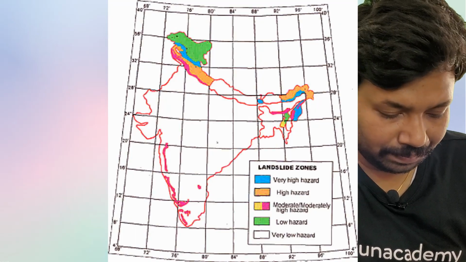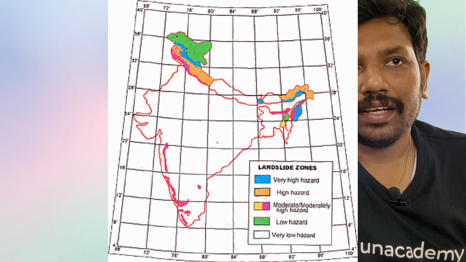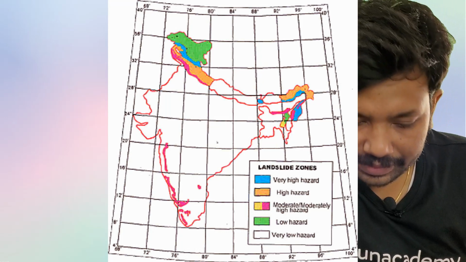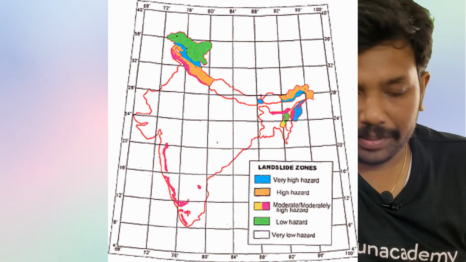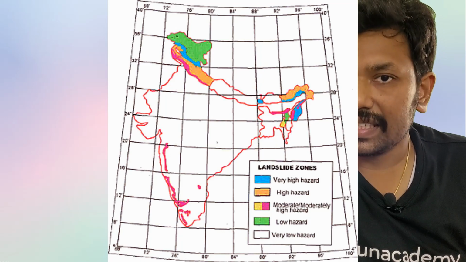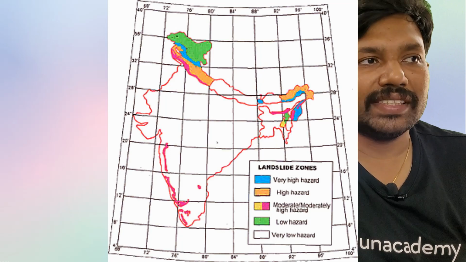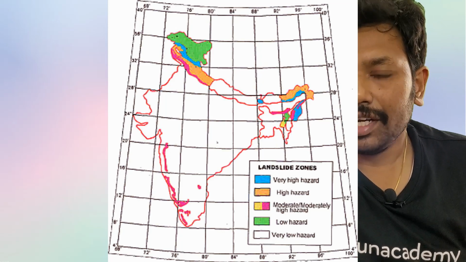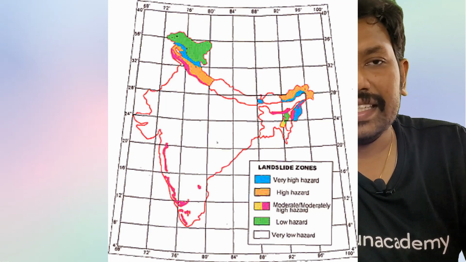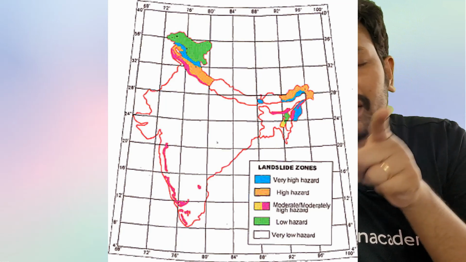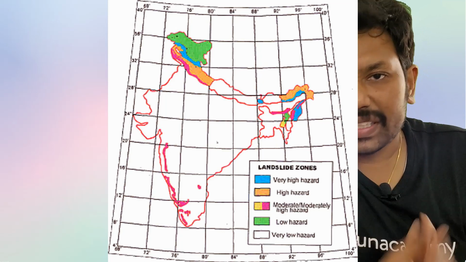For example, as we can see in this map, landslides generally happen in the southern part of India. I mean to say the Nilgiri mountains, the Western Ghats, and also the western part of the Western Ghats. Generally, we do often see these landslides. Why? Because the western part of the Western Ghats is where you receive more rainfall. On the contrary, in the eastern part of the Western Ghats you won't receive that much rainfall. That is a rain shadow region. On the left side, it is a rainfall region.